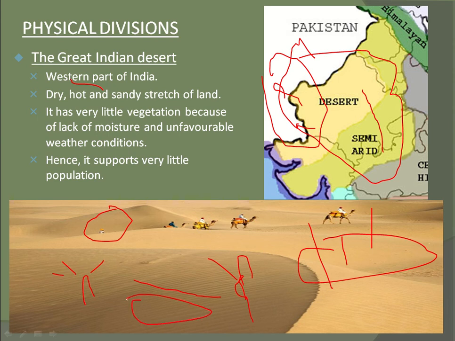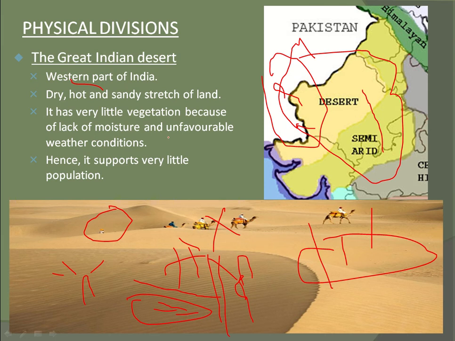What is meant by oasis? A small pit in a desert which has water. Rarely we see this oasis, and near the oasis we have these trees, which we say are palm trees.